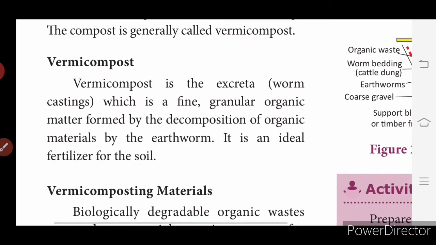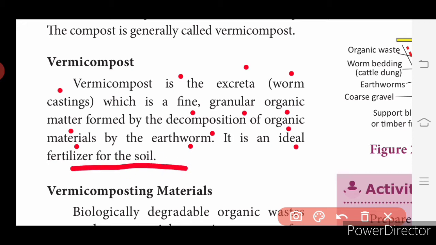So, vermicompost. What is vermicompost? It is the excreta, worm castings, which is fine granular organic matter formed by the decomposition of organic materials by the earthworm. It is an ideal fertilizer for the soil.